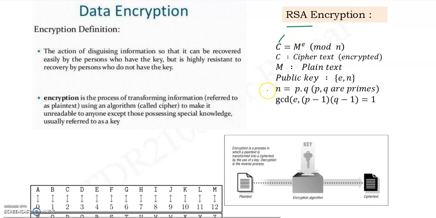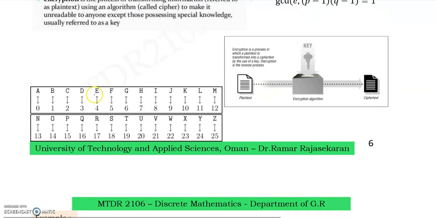Now here, what is the numerical value of the alphabet? For A, 0. Then for B, 1. Or you can write 00, 01. C, 02. D, 03. E, 04. F, 05. Similarly, till Z we can give the values. So, if A starts with 0, then Z is 25 because the total alphabets are 26.